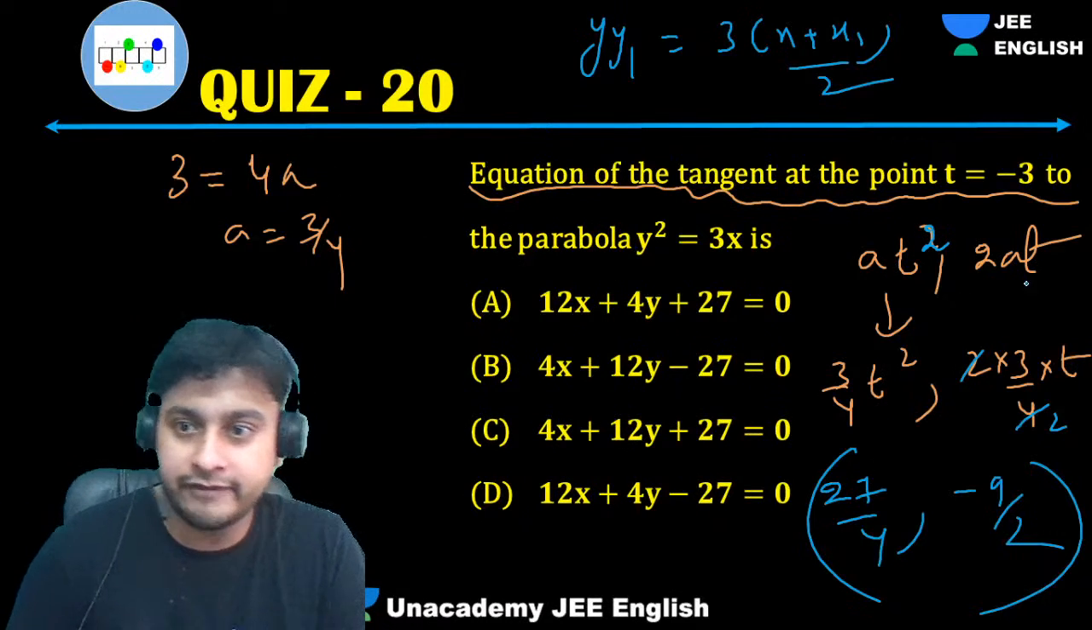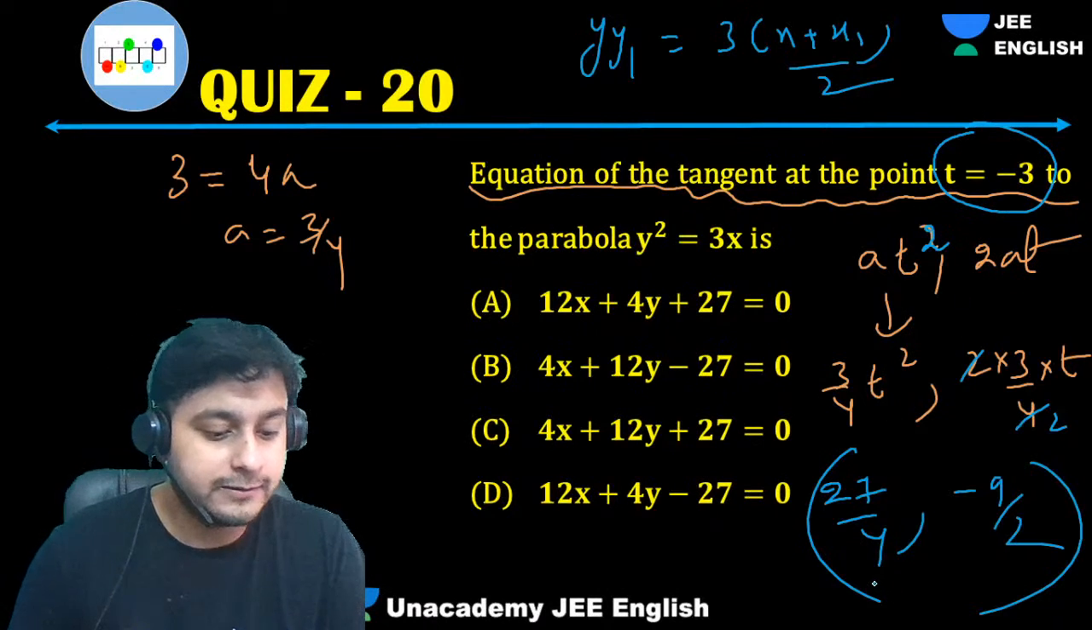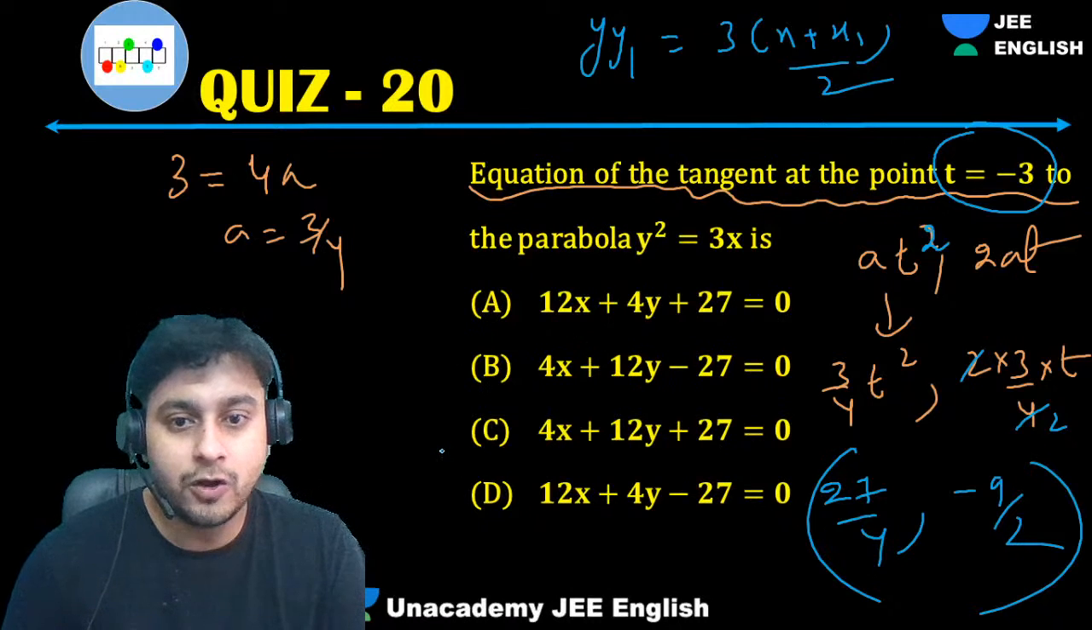What I did is, I just substituted this value in at square comma 2at. Comparing, we got 4a, and we got a. Then we substituted the values, t is -3 given. We'll get the point.